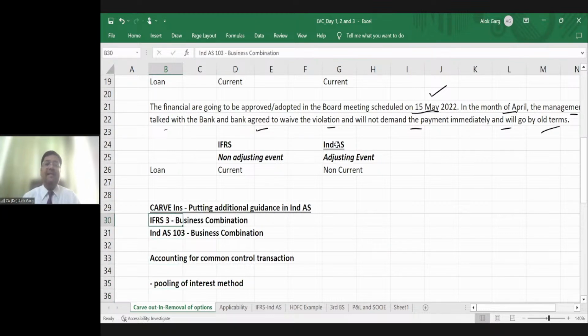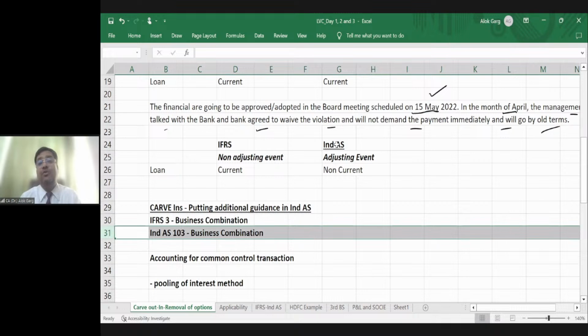So friends, there is a standard in IFRS known as IFRS 3, which is business combination. This merger and acquisition is known as a business combination in the IFRS scenario, right? In AS, we have AS 14, accounting for amalgamation, but in Ind AS and IFRS, it is business combination. Likewise, we have Ind AS 103, business combination.